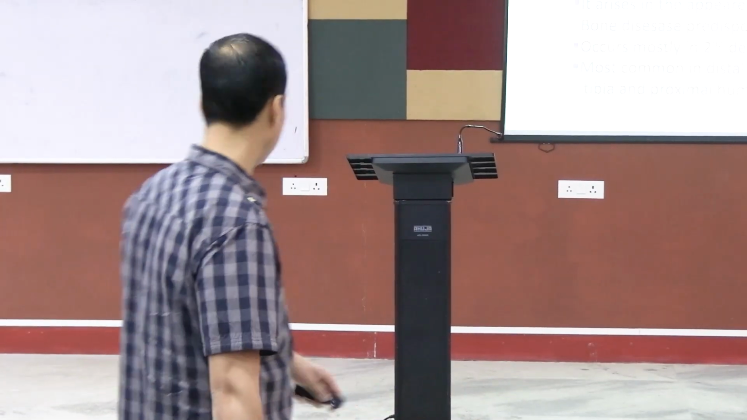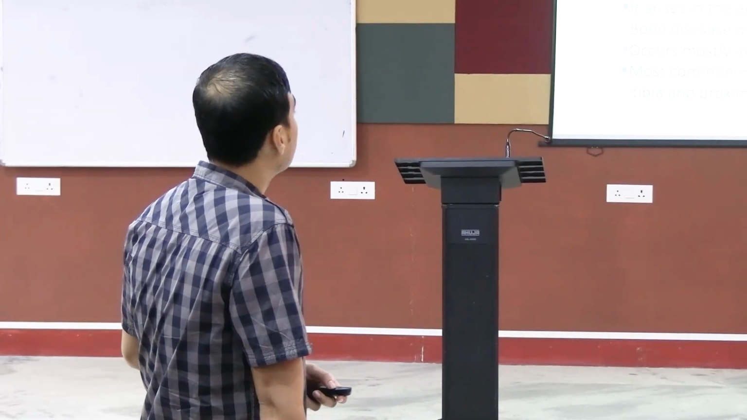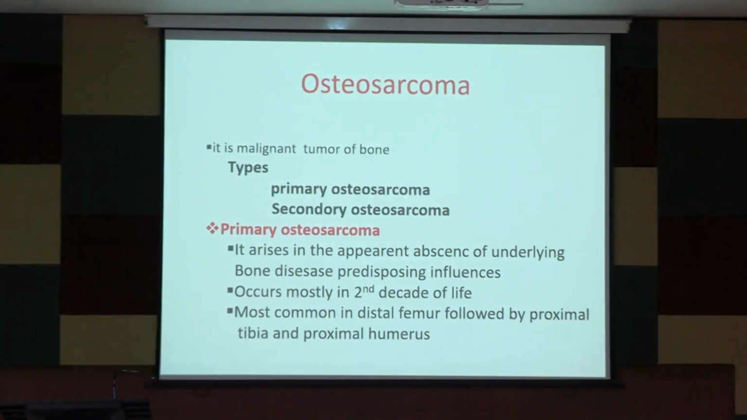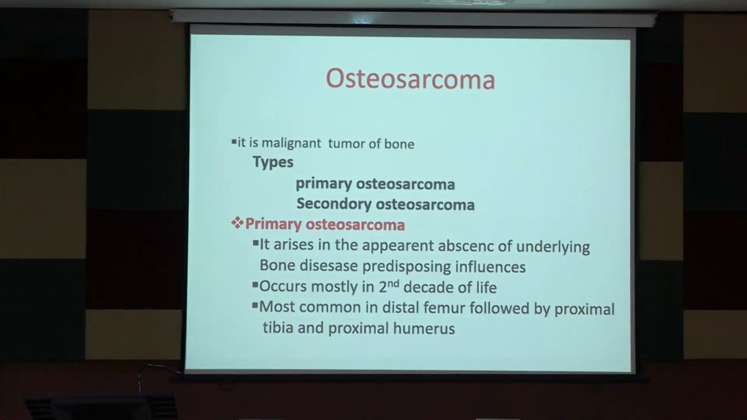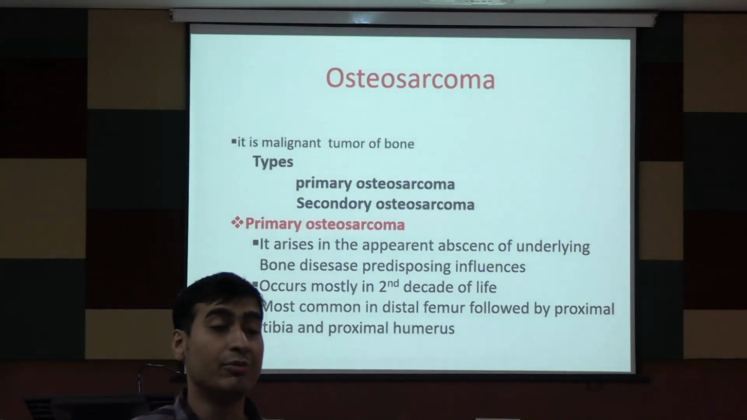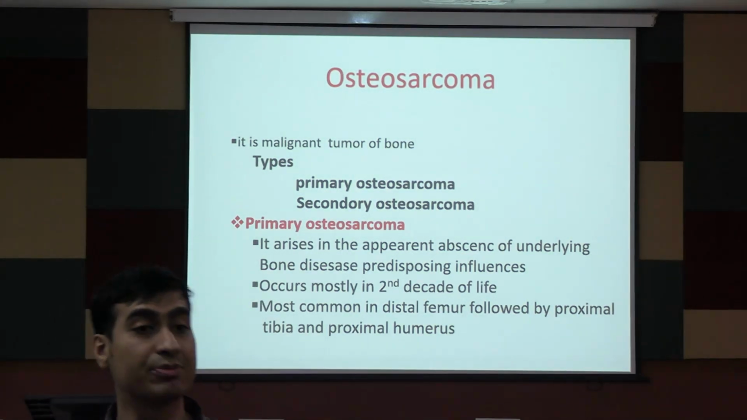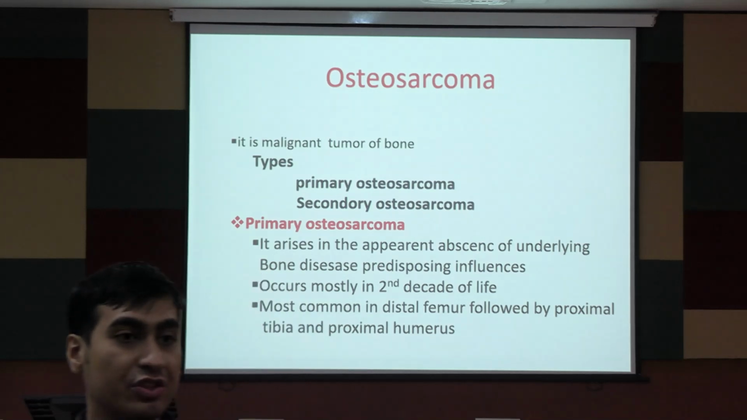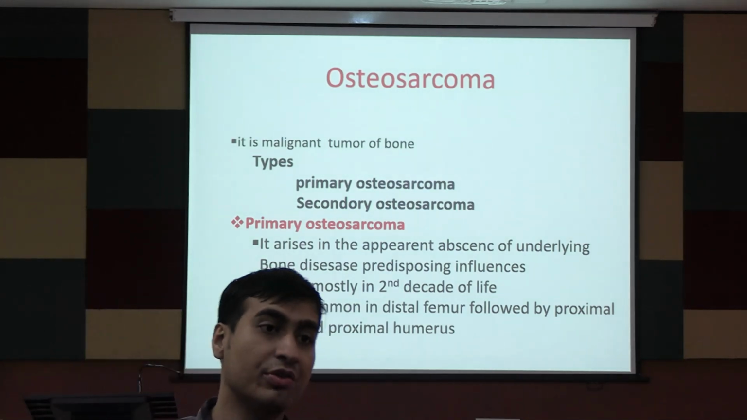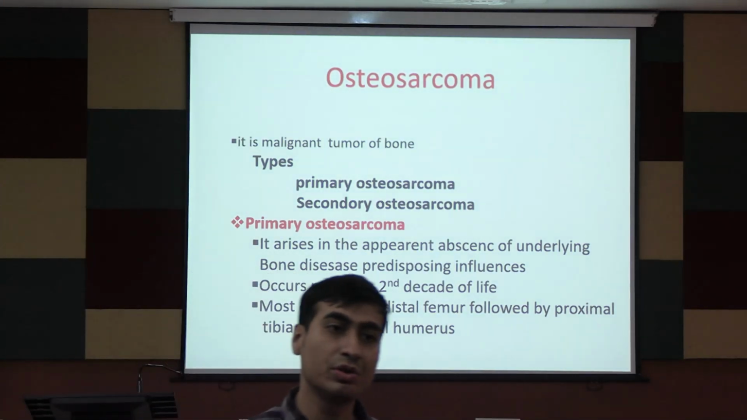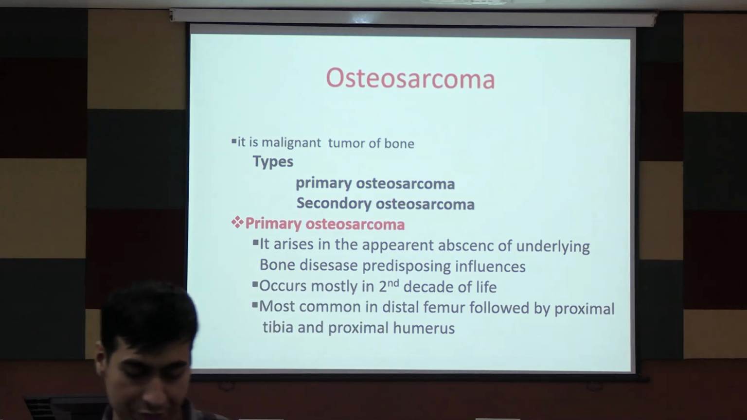So osteosarcoma, we have the primary osteosarcoma and the secondary osteosarcoma. Primary osteosarcoma arises in the apparent absence of an underlying bone disease or predisposing influences. It is seen in cases where there is a genetic predisposition, in patients with a P53 mutation, in patients with retinoblastoma. So these are the two important cases. Okay, so that are the primary.